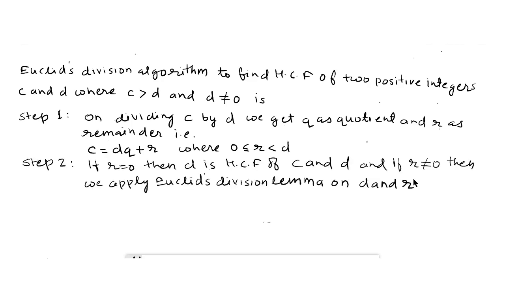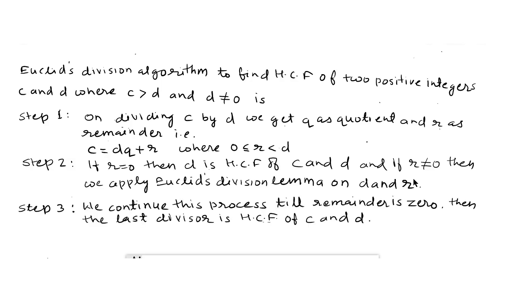Step 2, if R equal to 0, then D is HCF of C and D, and if R is not equal to 0, then we apply Euclid's division lemma on D and R. Step 3, we continue this process till remainder is 0, then the last divisor is HCF of C and D. We learn to find HCF of two numbers using Euclid's division lemma by some examples.